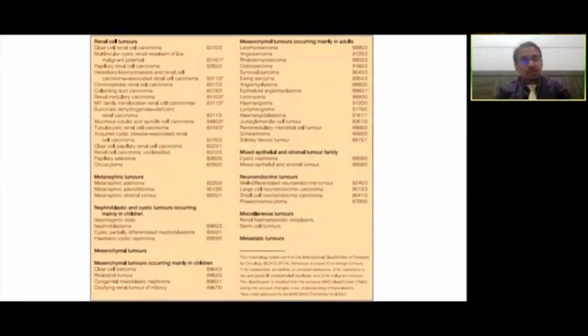So, coming to the histology, broadly speaking, the WHO classification of renal tumors includes renal cell tumors of adult origin, metanephric tumors, nephroblastic tumors, which generally happen in children, mesenchymal tumors happening in children, and mesenchymal tumors occurring in adults. Neuroendocrine tumors and metastatic tumors account for a smaller percentage, rare events, but they are theoretically described.